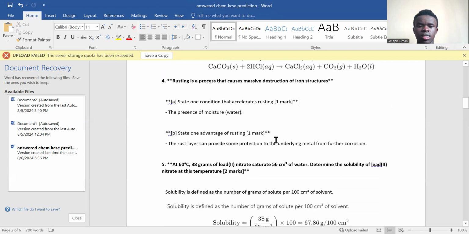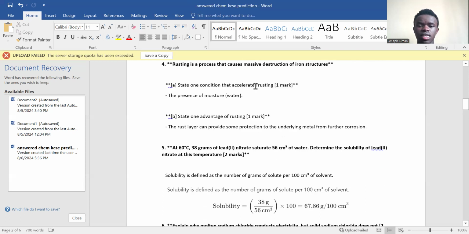Now, next on to the next question. Rusting is a process that causes massive destruction of iron structures. State one condition that can accelerate rusting.